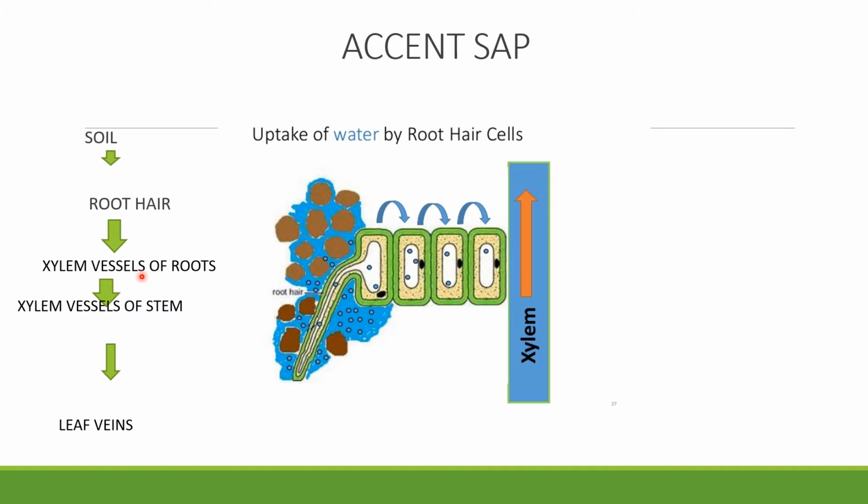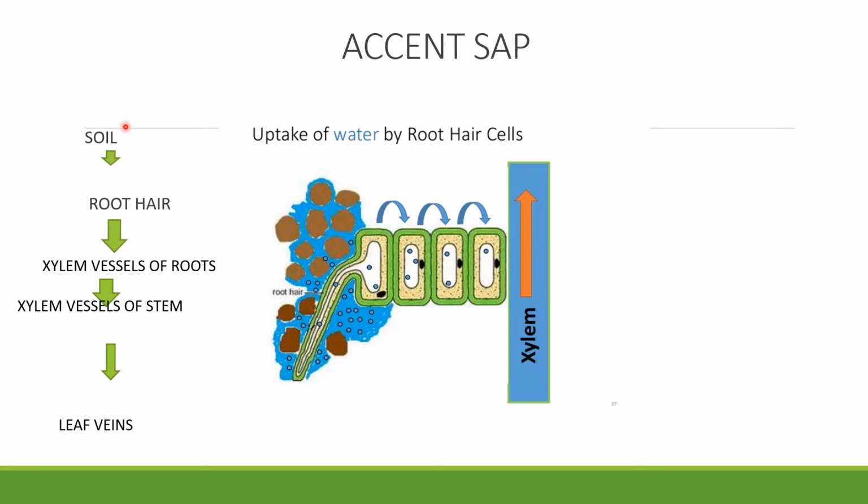When the xylem vessels are filled with water, these vessels send the water to the vessels of the stem. So now all the vessels in the stem are filled with water, and water reaches the leaf veins. So tall trees also get the water from roots.